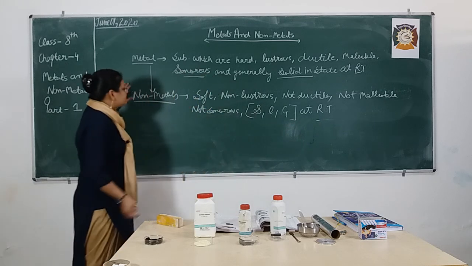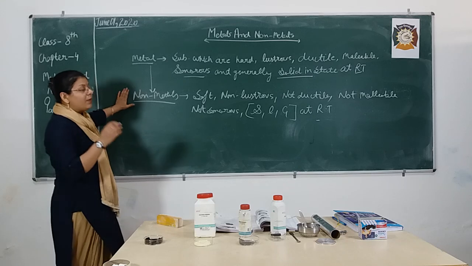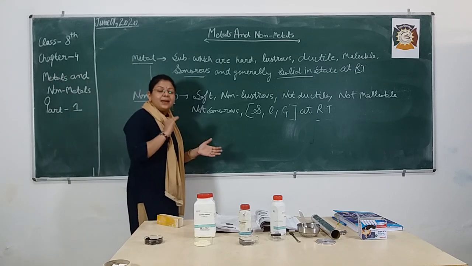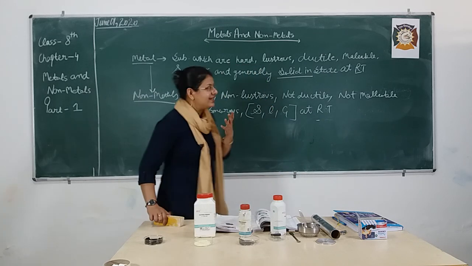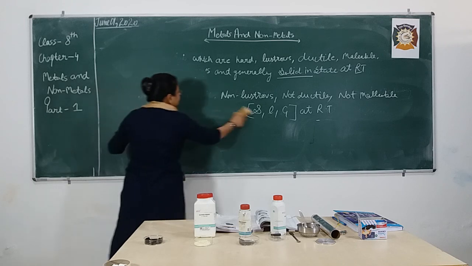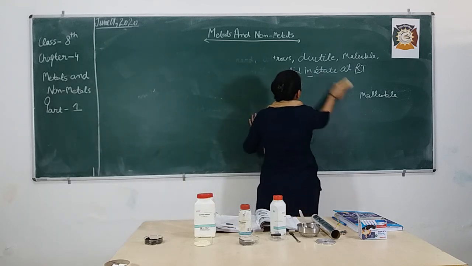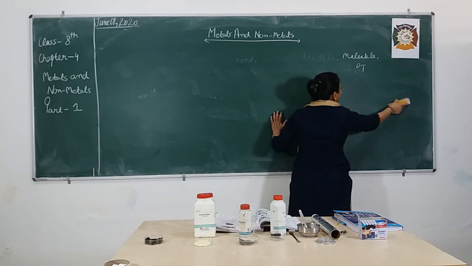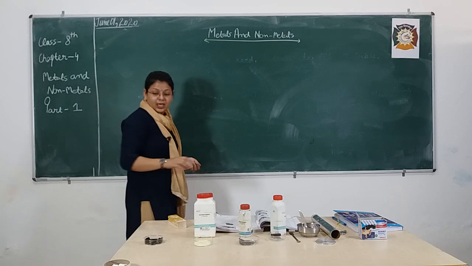So metals are just opposite to non-metals, as you can clearly see. Now I am going to compare metals versus non-metals based on their physical characteristics. Based on what? Physical characteristics. Because from this comparison you can easily relate your concept of metals and non-metals.